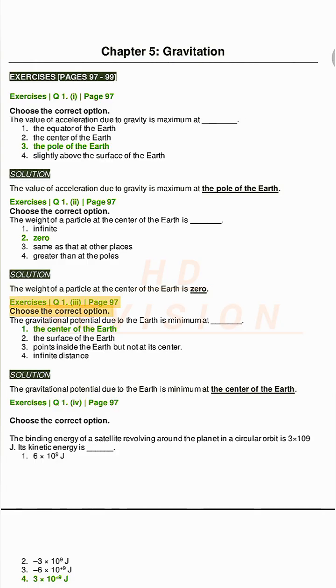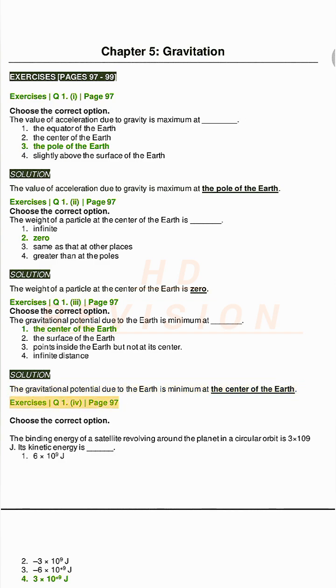Exercises Q1, page 97. Choose the correct option. The gravitational potential due to the Earth is minimum at: 1. The center of the Earth, 2. The surface of the Earth, 3. Points inside the Earth but not at its center, 4. Infinite distance. Solution. The gravitational potential due to the Earth is minimum at the center of the Earth.